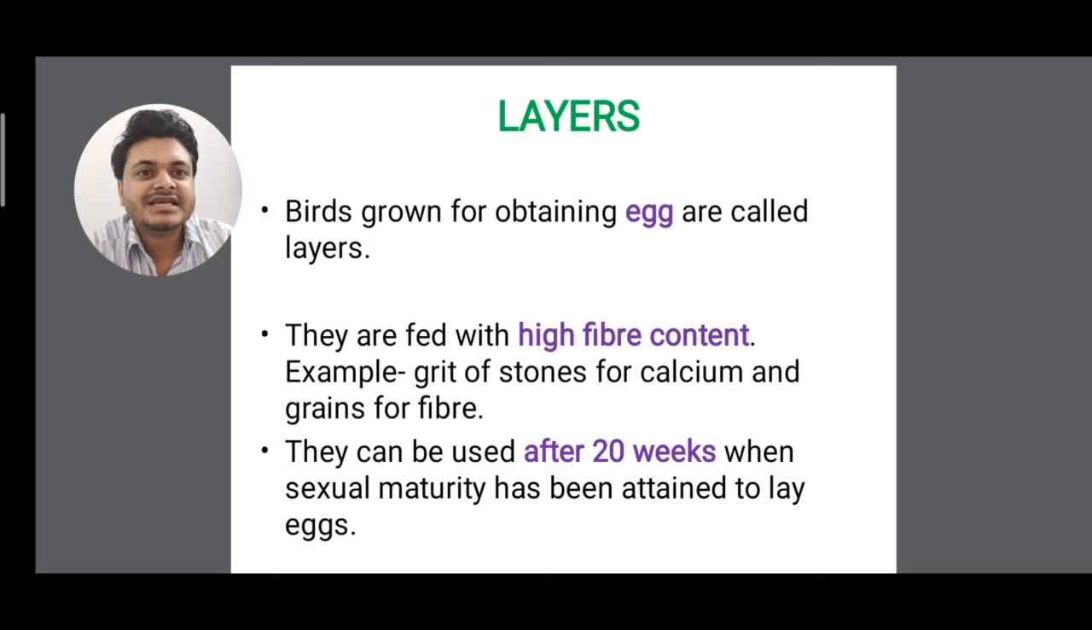So you can see layers, they are fed with high fibre content, clear? Example, grit of stones for calcium and grains for fibre, clear? They can be used after 20 weeks when the sexual maturity has been attained to lay the egg. So you can see the difference between layers and boilers. Here for layer you have to wait for 20 weeks, isn't it? So a lot of time is being consumed, and if you wait, a lot of food has to be fed, a lot of nurturing has to be done. So it will be an expensive method, isn't it?